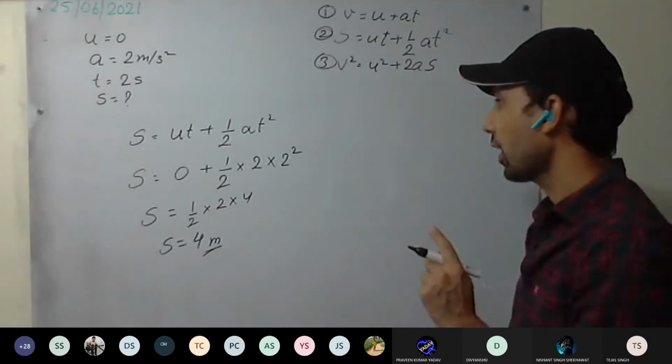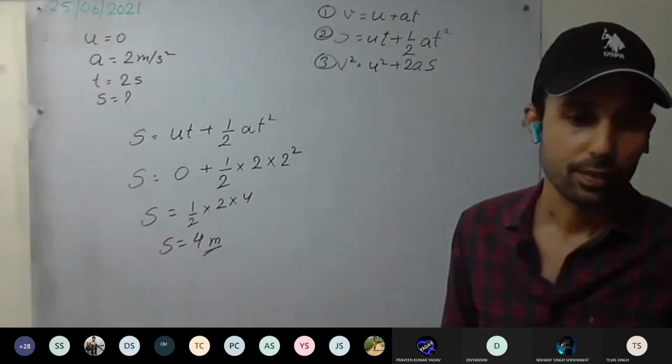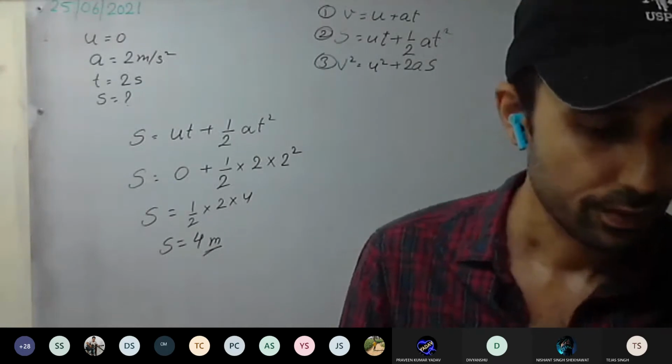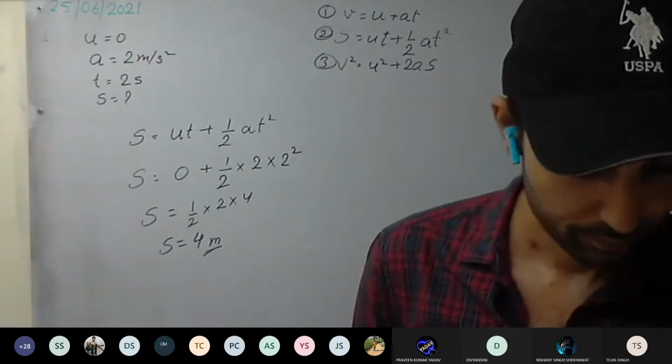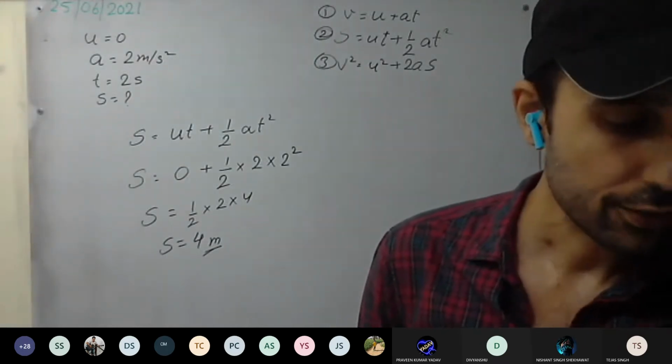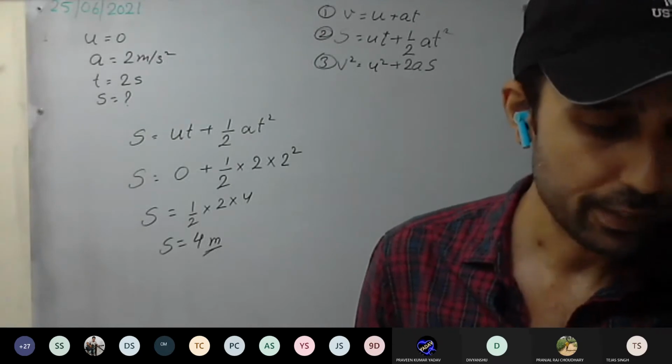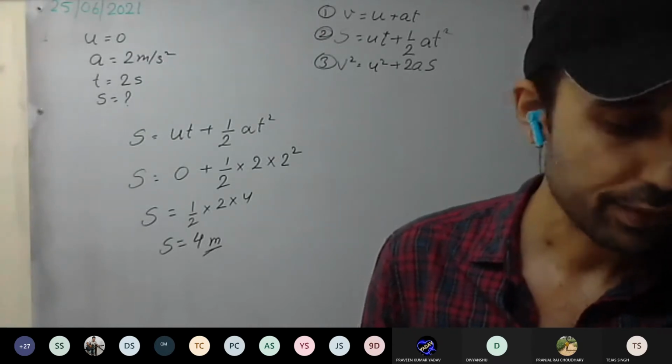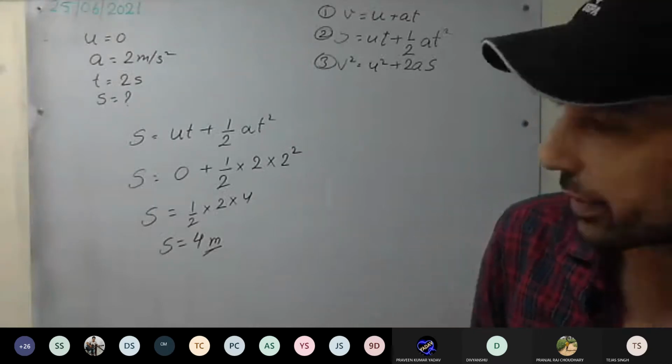Okay. Now do the second one similarly. Read the question. The body starts with an initial velocity of 10 meter per second. This time initial velocity is given. Acceleration is given, and you have to find the distance covered in 5 seconds.